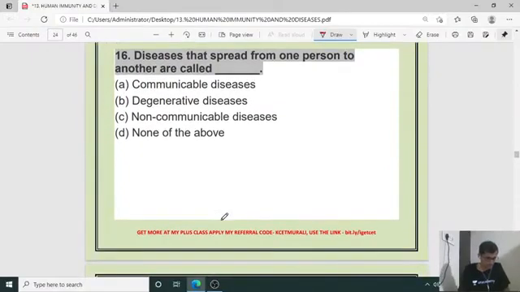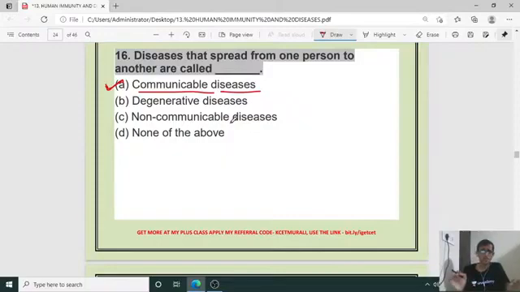Yes, Muntu, you are right for the previous question. Your answer is right. Good work. And the next question, number 16. Diseases that spread from one person to another are called what? What is the terminology? Communicable, degenerative, non-communicable, none of the above. These are communicable diseases, because they are transferred from one person to another person.